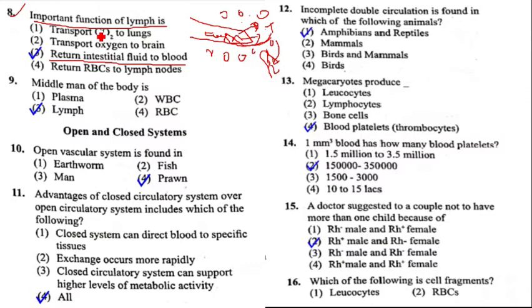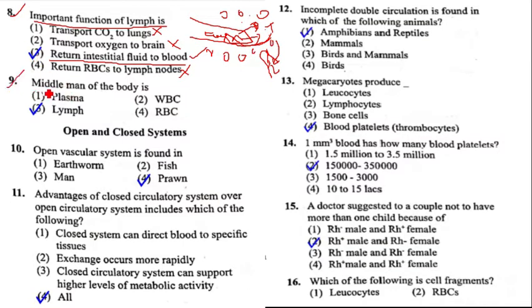Option 1 is the wrong answer. Why? Because transport of CO2 to lungs is wrong. It will not transport CO2 to lungs. It can exchange CO2 between the cells and blood, because it is present between the cells and blood. Transport of oxygen to brain is also wrong. Only option 3 is correct. Return RBC to lymph nodes is also wrong. Hence question number 8, option 3 is the correct answer.